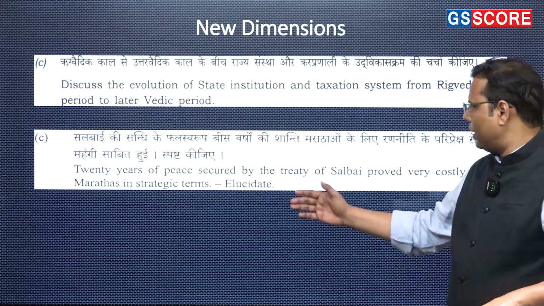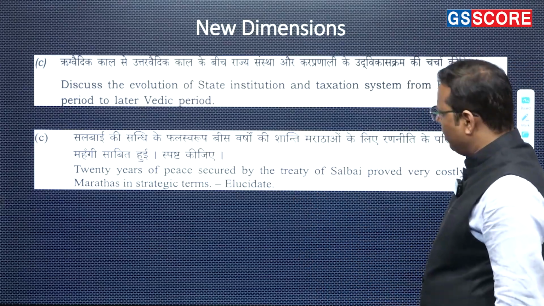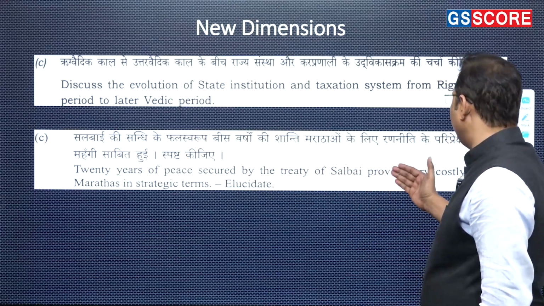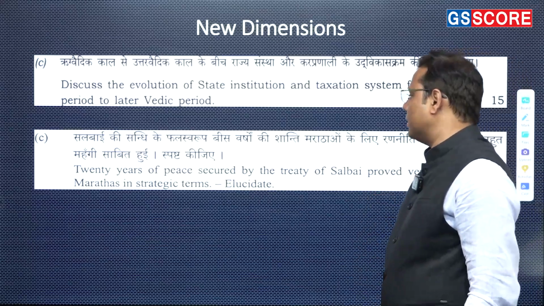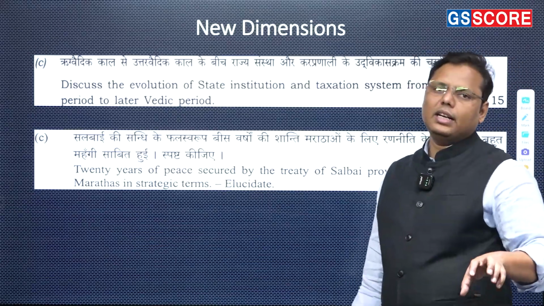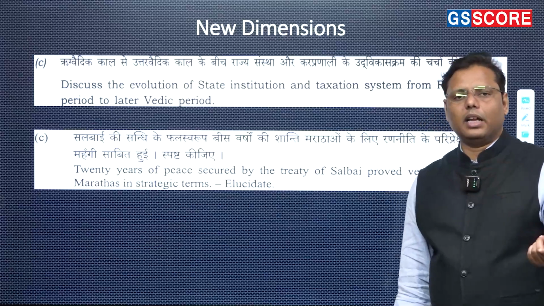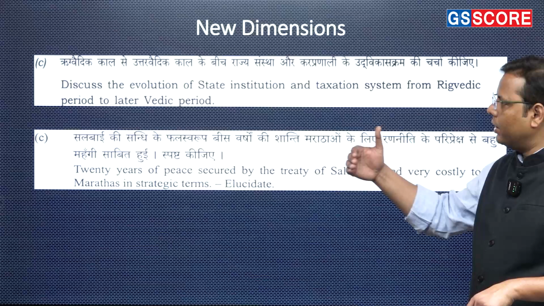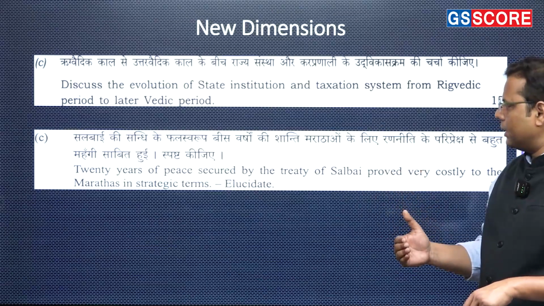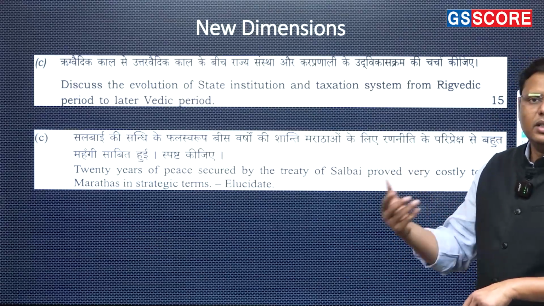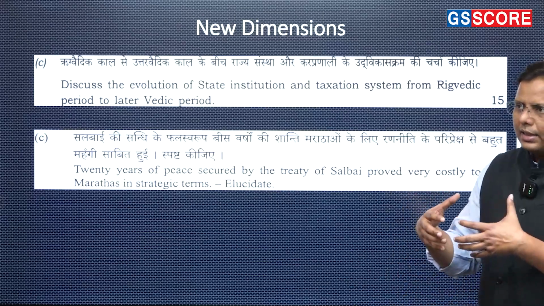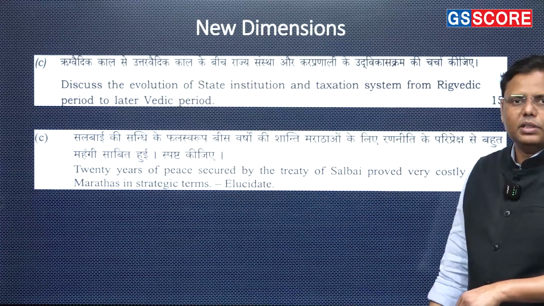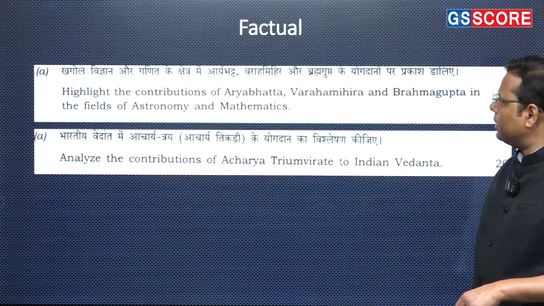Let's see another question, which I have taken from the modern part: the 20 years of peace secured by the Treaty of Salbai proved very costly to the Marathas in strategic terms. Mostly we go for understanding the Treaty of Salbai, its provisions and various impacts. But the question is asking about the next 20 years and what problems the Marathas faced, specifically strategic problems. This is the reason you have to have an idea of these new dimensions and understand them.